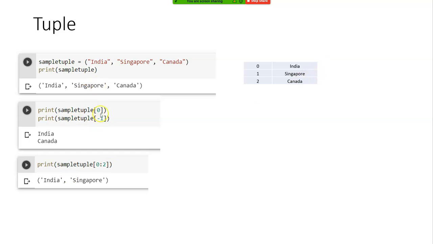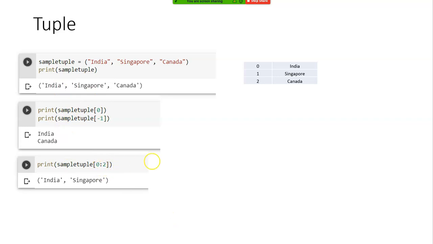-1, just like what you saw in list, I can come from the last also in the reverse direction. That is, I can come from the right. First from the right. Okay, it prints India, Canada. Can it print the first two? We use the colon here.